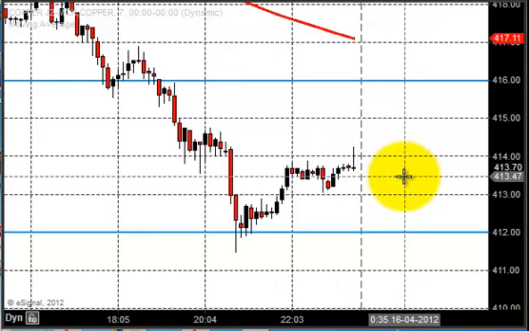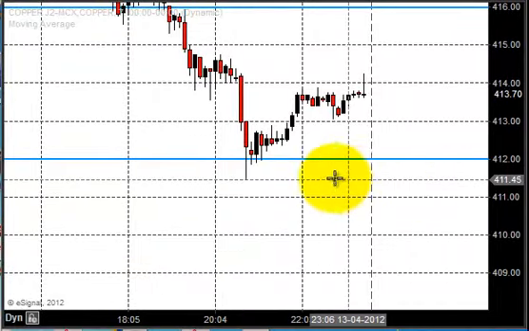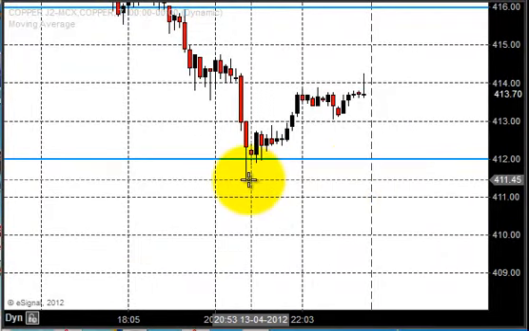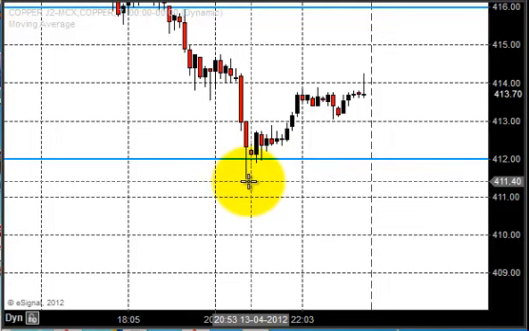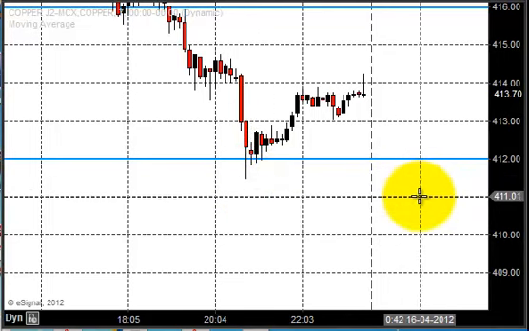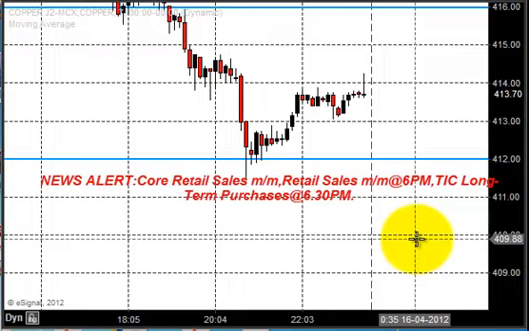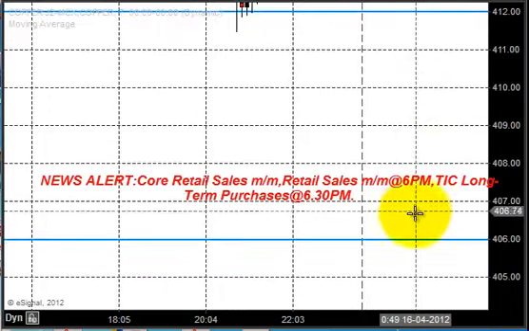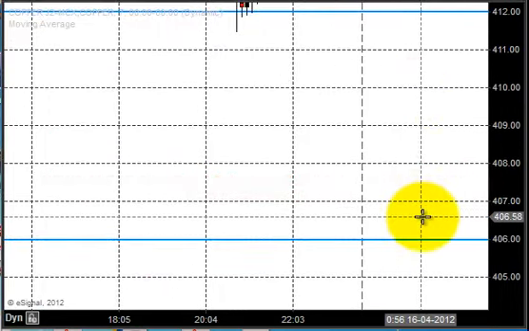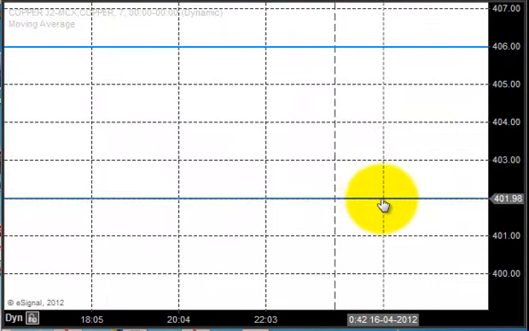There is no confirmation also in buying last week. So this week, since the price is opening below the previous week trading zone, you can see this is the previous week trading zone, and this is the previous week low. And since the price is opening below or near that, we can expect copper to go down for today. And if the trend continues to be down, we can expect an initial target of 406, and if the trend continues, it can even test below this 402, which is again a very major support for copper market.